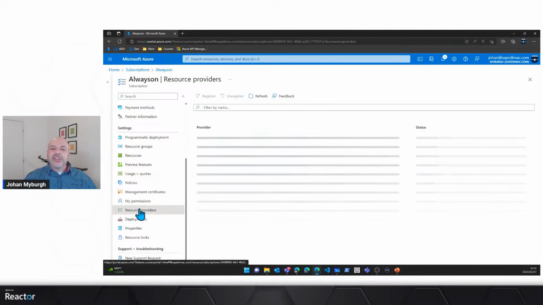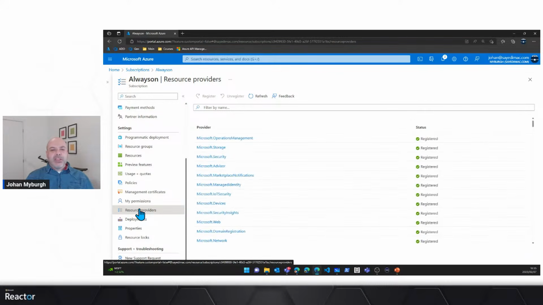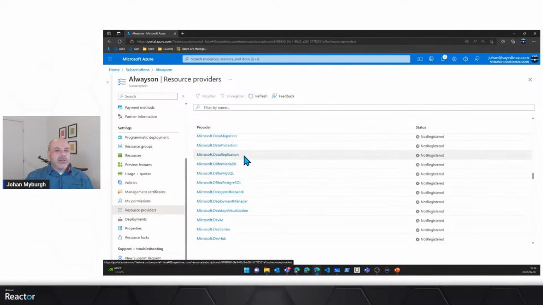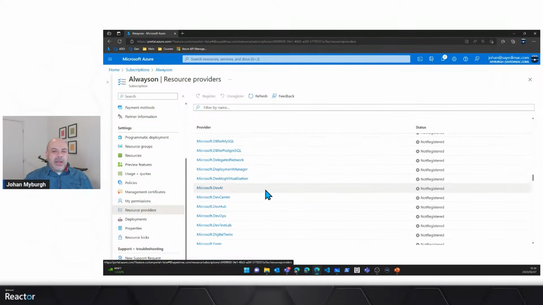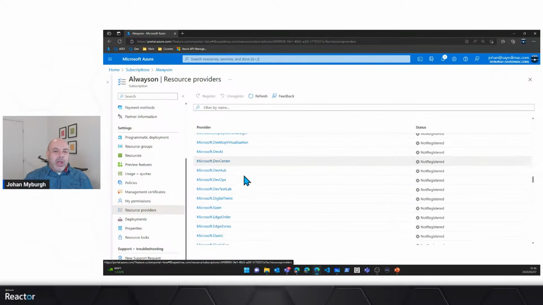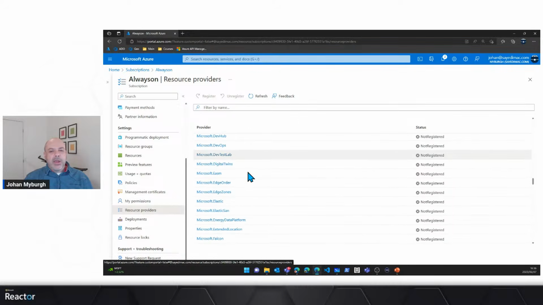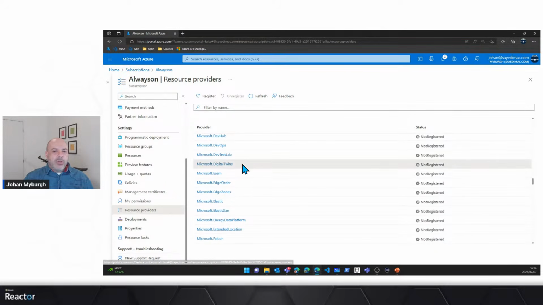Something that is interesting is resource providers. So just from an overall governance and management perspective, I can go and specify which services are going to be registered and which not. So if I scroll down here, you will see certain services are not registered. This means that if I, for example, don't want my developers to work with Microsoft Digital Twins, right?